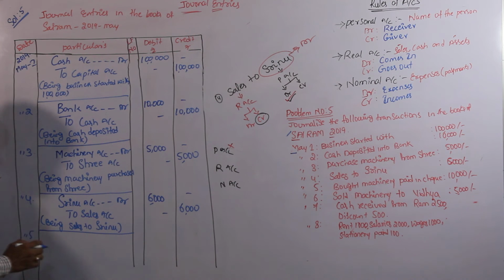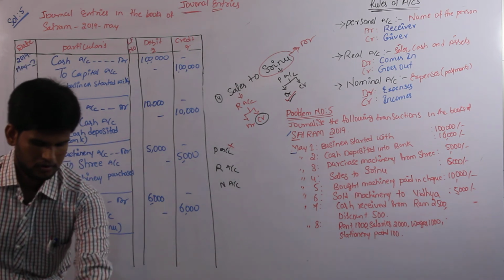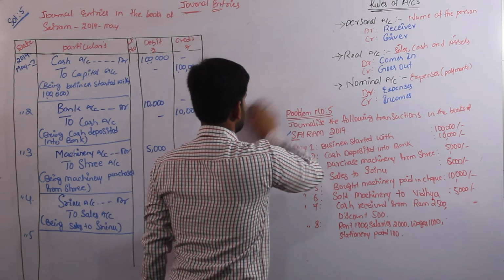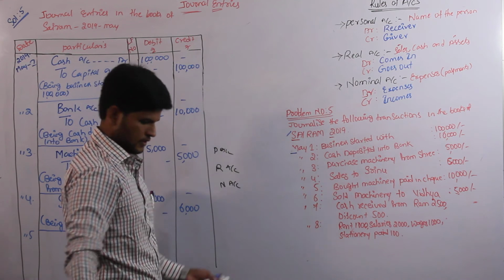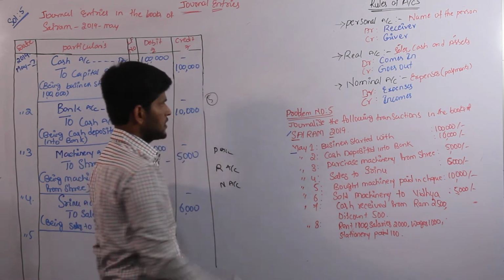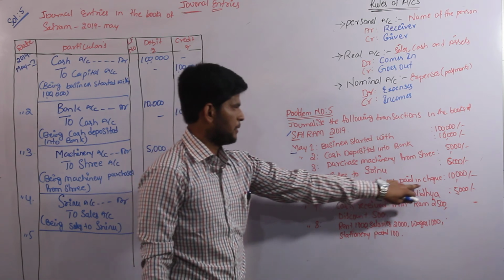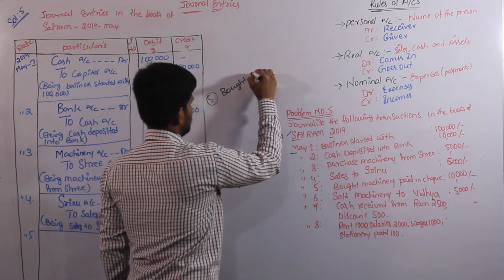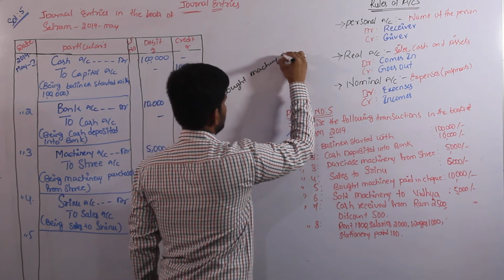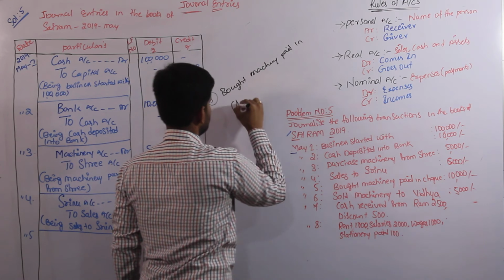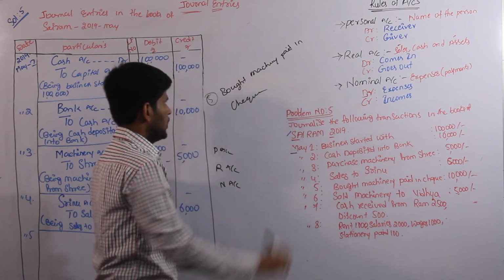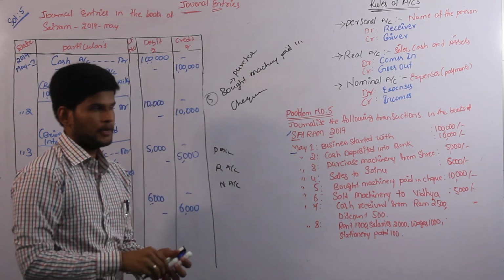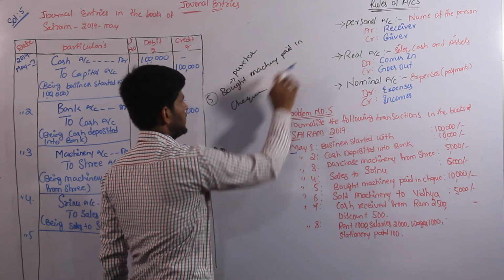And the fifth transaction. In our fifth transaction also we have to satisfy the three rules. Bought machinery, paid in check, 10,000. Bought is nothing but purchase. Bought machinery paid in check.